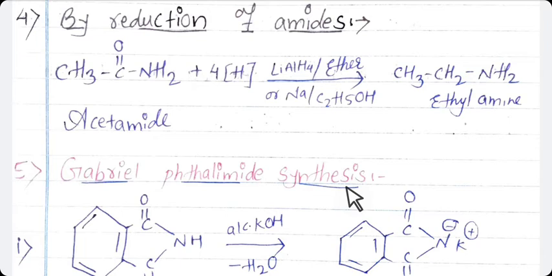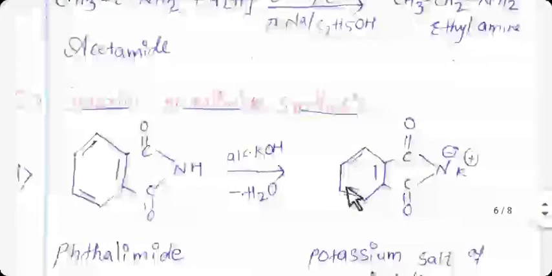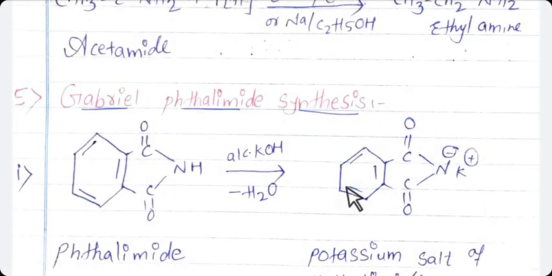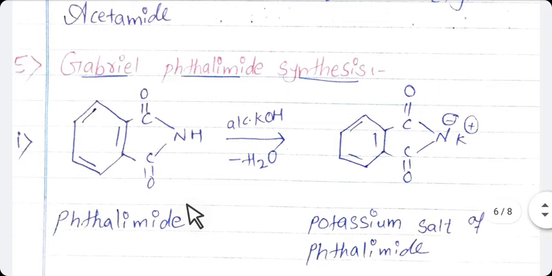We can clearly understand these three steps by using this example. This is the formula of phthalimide. This phthalimide reacts with alcoholic KOH and a water molecule will be removed. Means OH reacts with hydrogen and forms H2O, and in place of hydrogen a potassium atom is there.